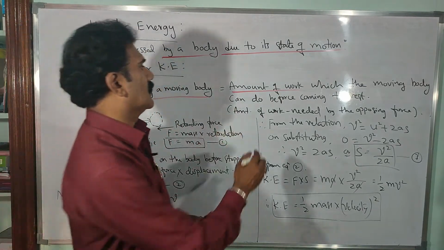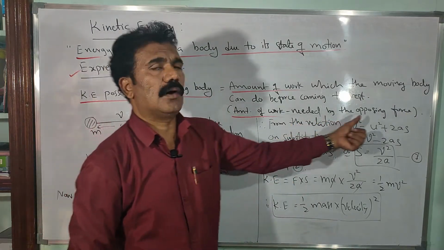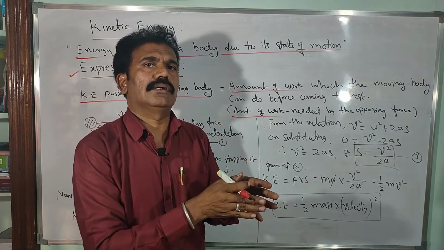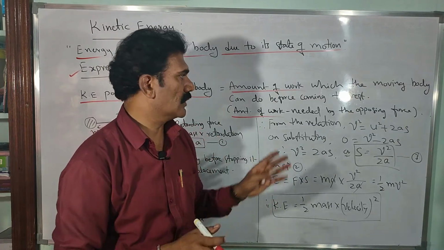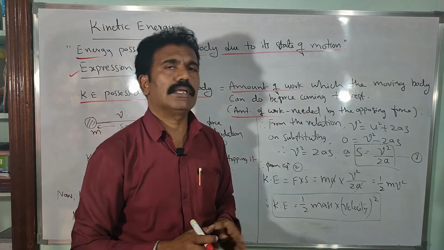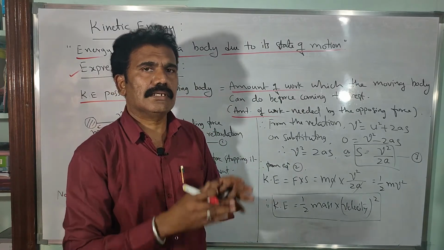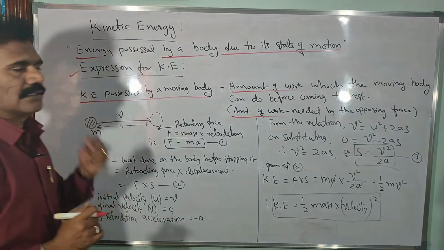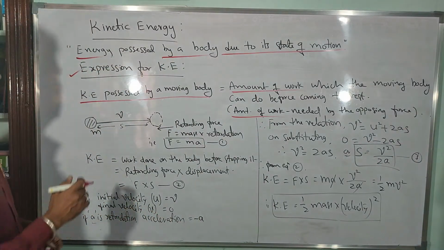So that means the amount of work needed by the opposing force. Without any opposing force, the body will not come to rest, isn't it? So what is the amount of work needed by the opposing force? Based on that concept, we can calculate the kinetic energy. Now let us see with an example.